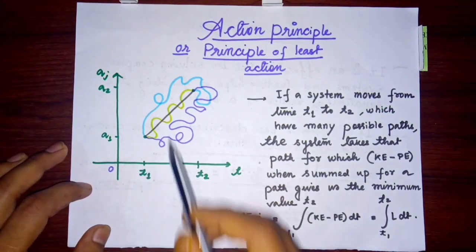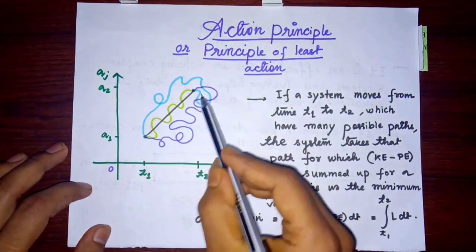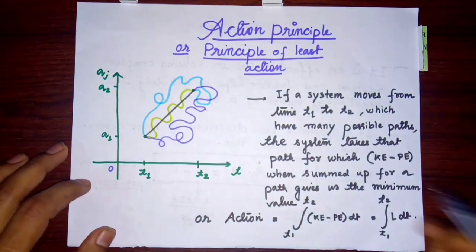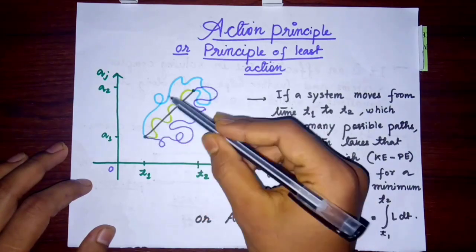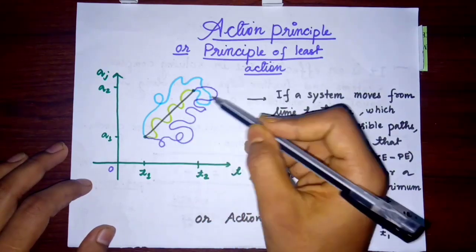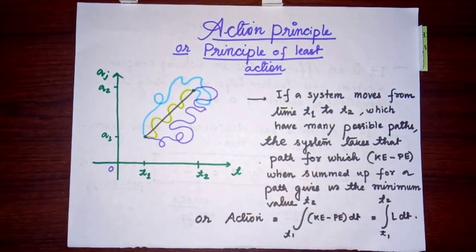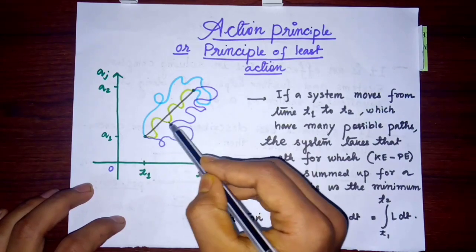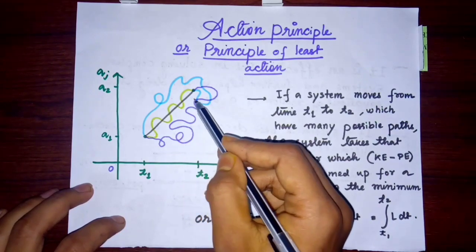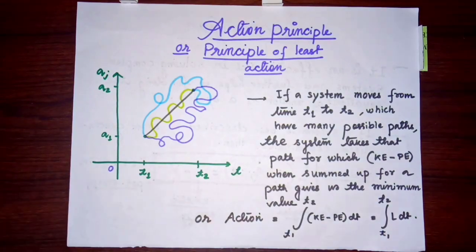So if a system moves from time t1 to t2 in many possible ways, that is, it can have various paths, this path, the black path, the blue one, the violet one, and many more paths. There are an infinite number of paths. So the system selects that path where the kinetic energy minus potential energy at each and every point in this curve gives us a minimum value. That is the least action principle.